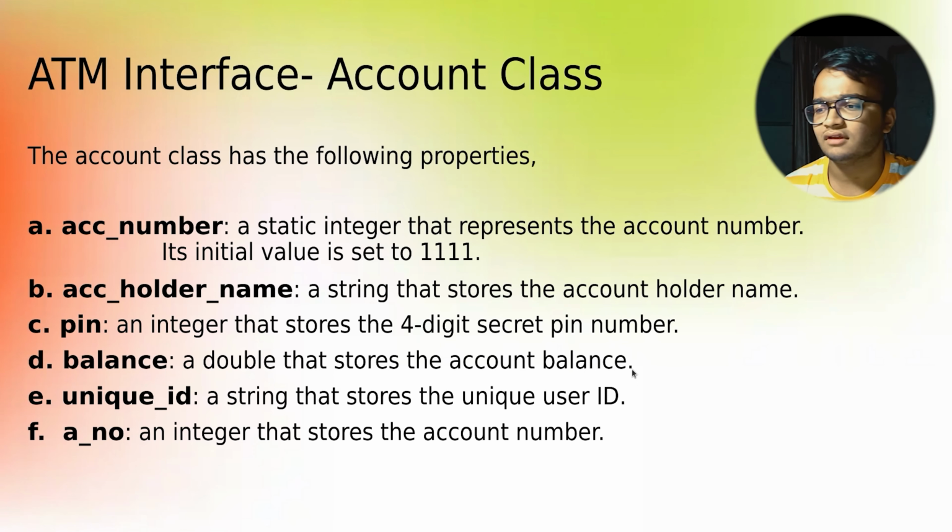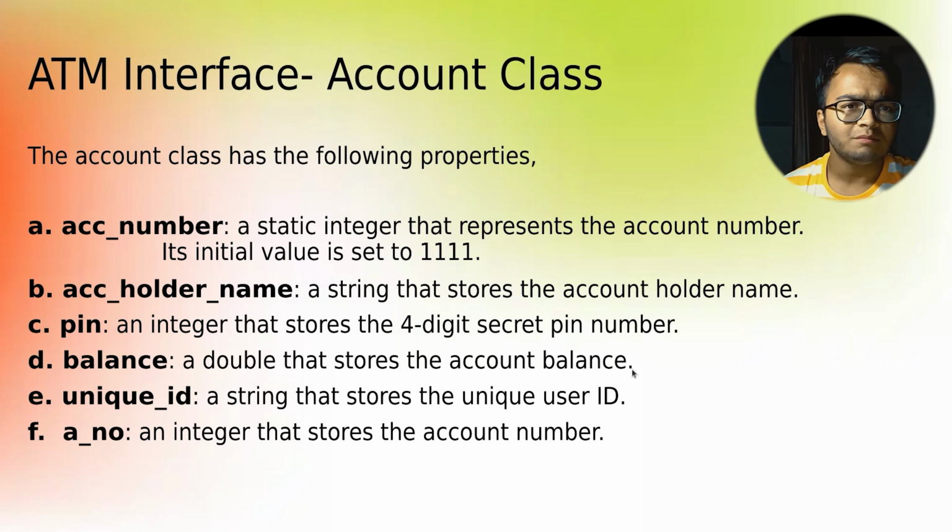In the account class, we have the following member variables. One is the account number. Followed by that, there is the account holder name. There is a pin, which holds the secret 4-digit code of the user, which is secret to the user. Followed by that, it stores the account balance in a balance variable. Next, it stores the unique ID, and followed by that, the account number.